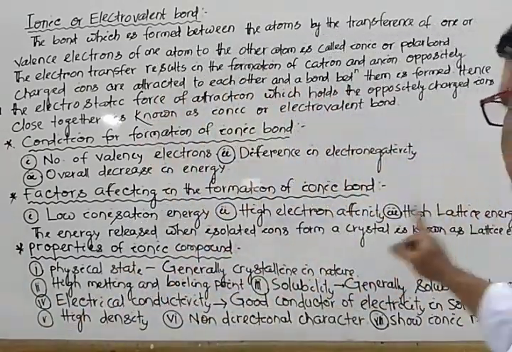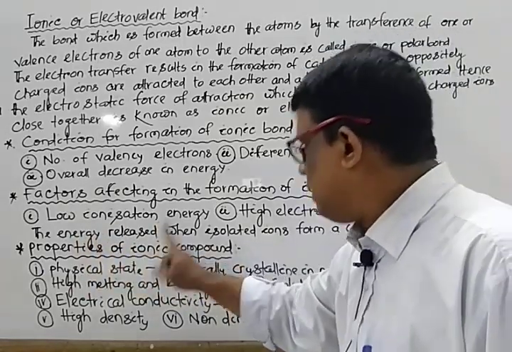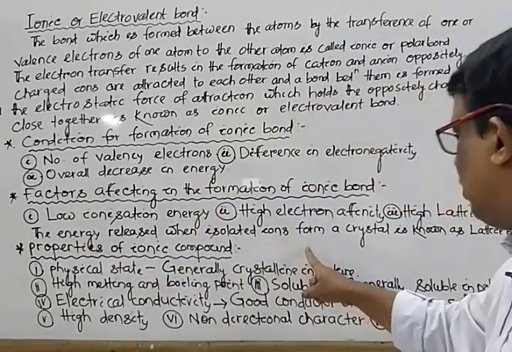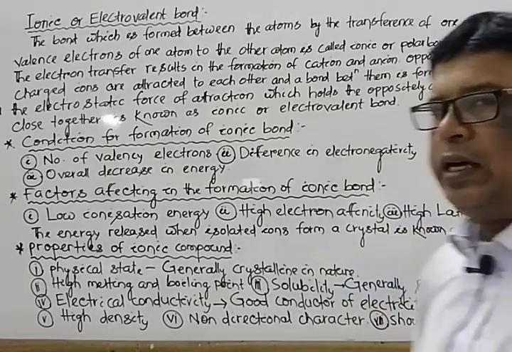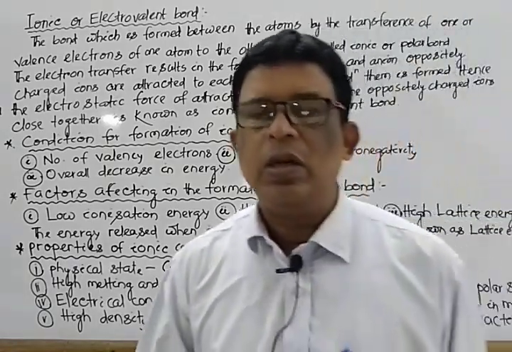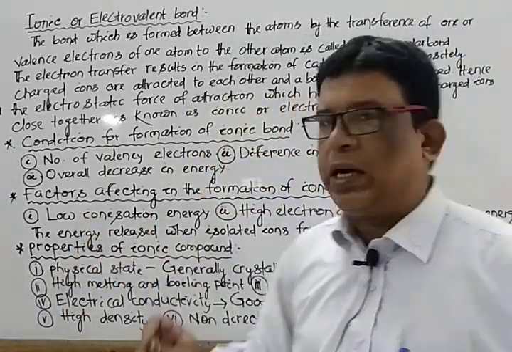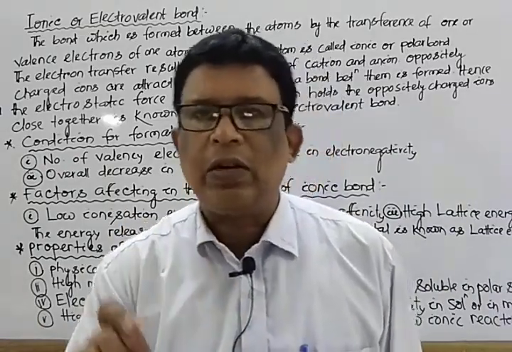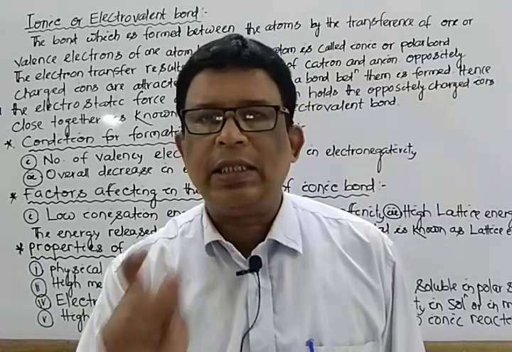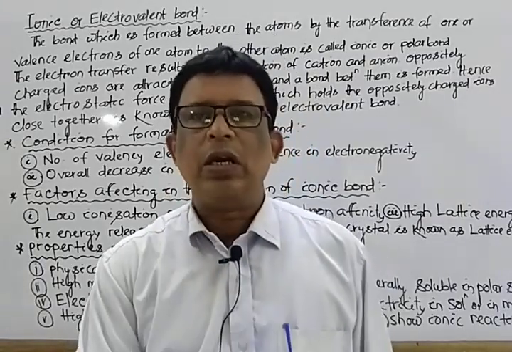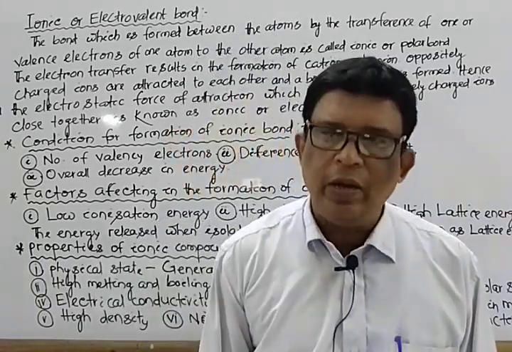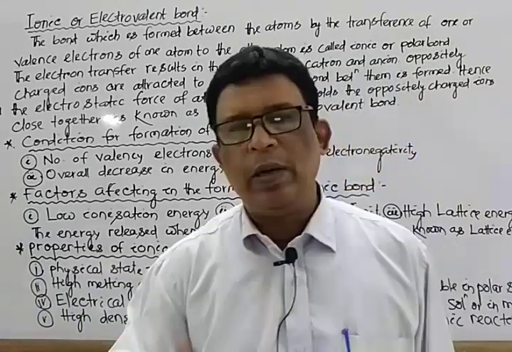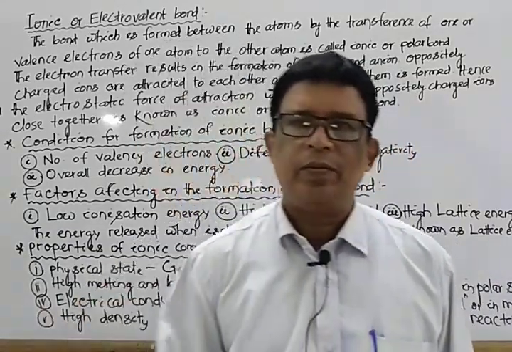The energy released when isolated ions form a crystal is known as the lattice energy. So the most important factors are low ionization energy, high electron affinity and high lattice energy. These three favor the formation of an ionic bond or ionic bonded compound.